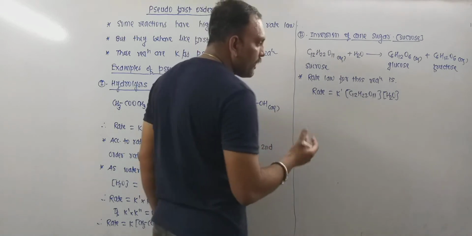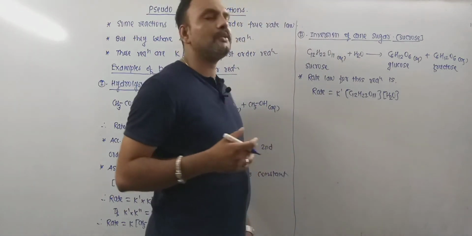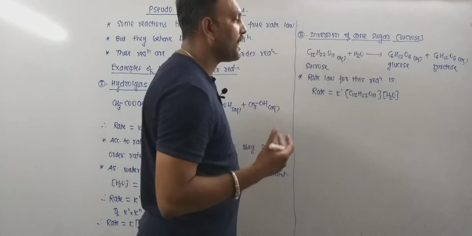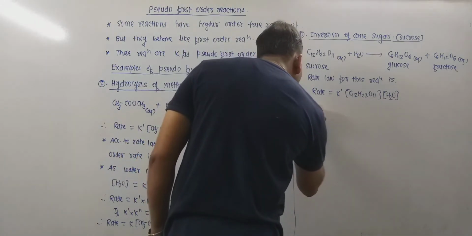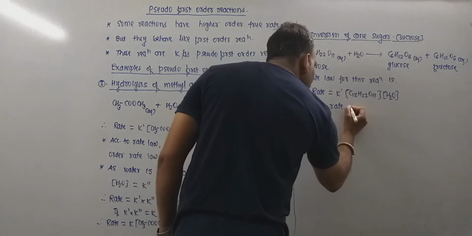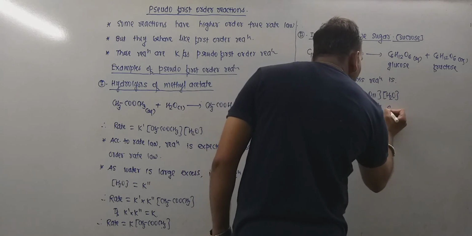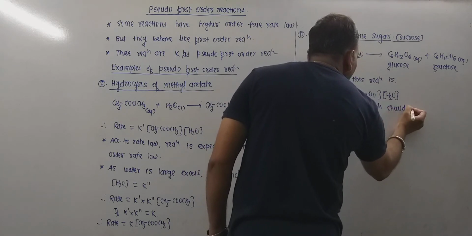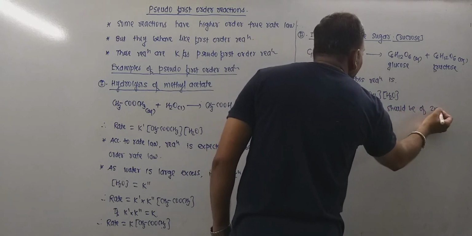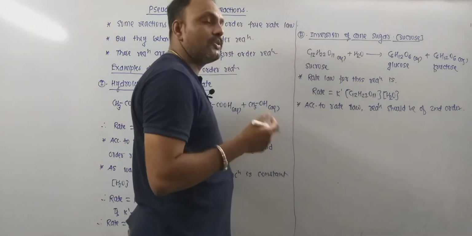By merely observing the rate law, it seems that the inversion of cane sugar must follow a second order rate law. So according to the rate law, the reaction should be of second order. But what happens?